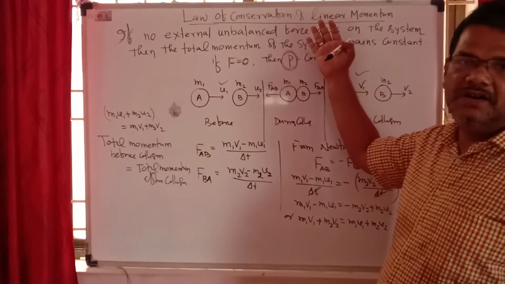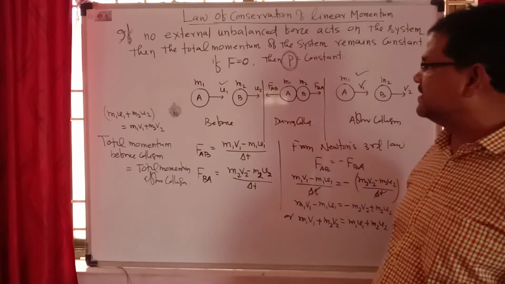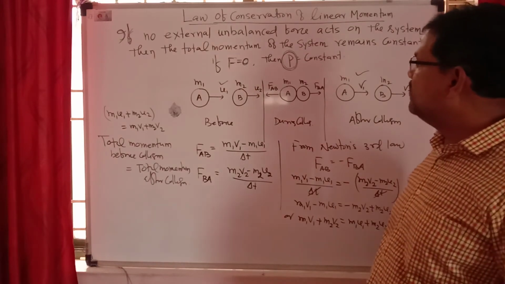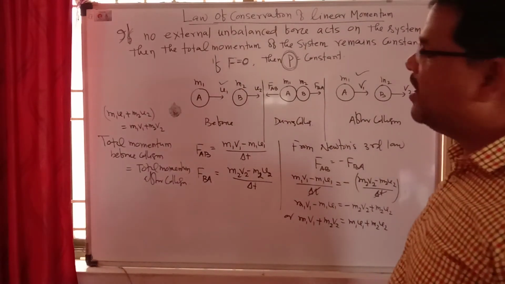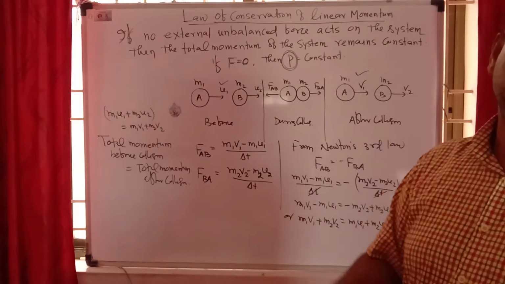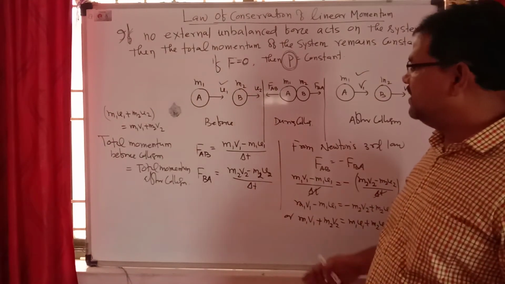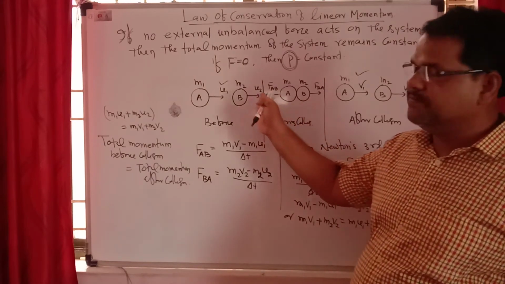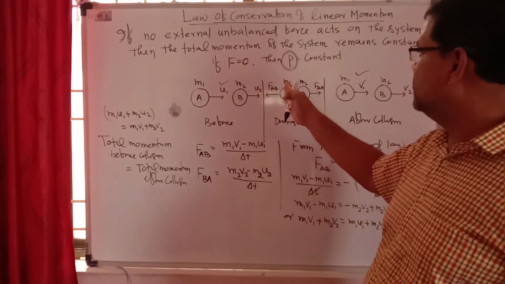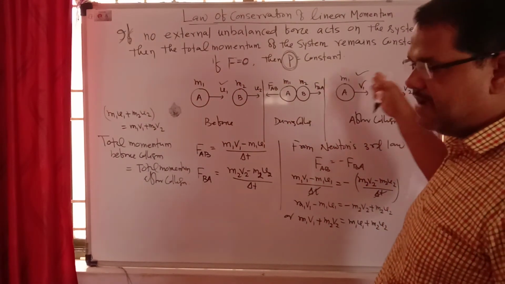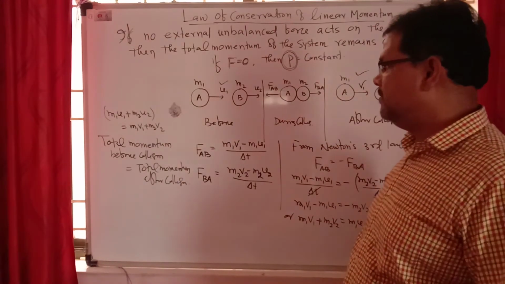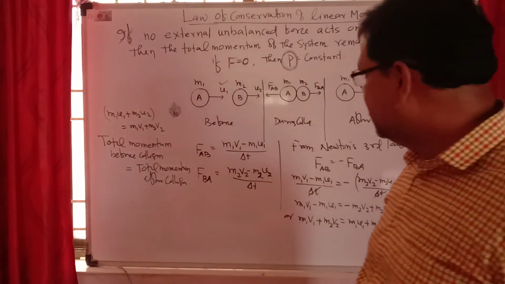What does conservation tell us? If no force acts on the system, or if the net external unbalanced force acting on the system is zero, then the total momentum of the system before collision must be equal to the total momentum of the system after collision. This is the law of conservation of linear momentum.